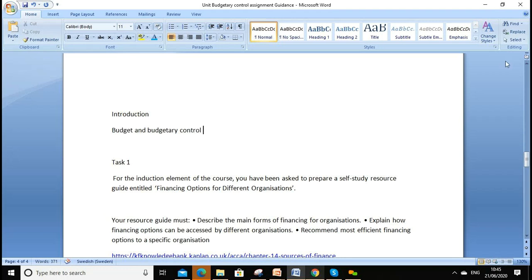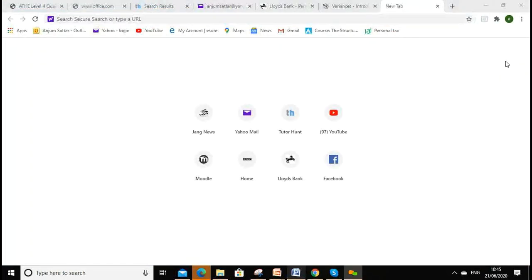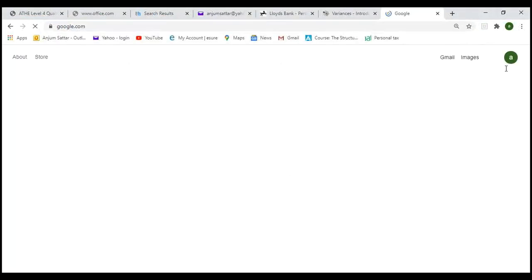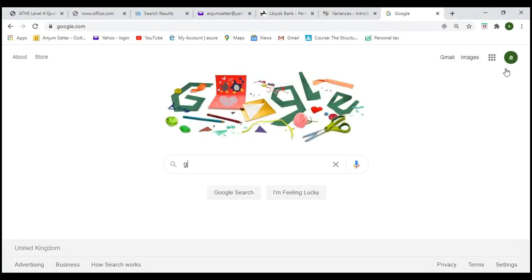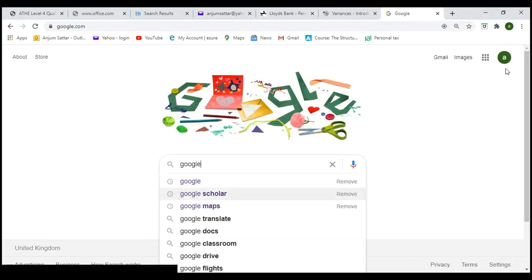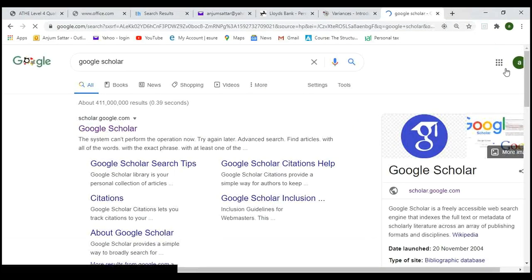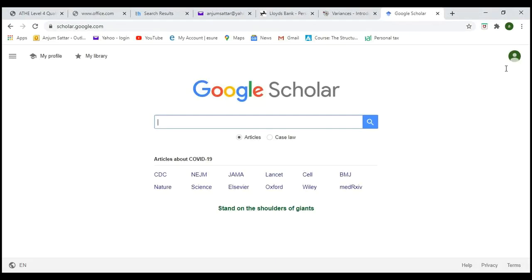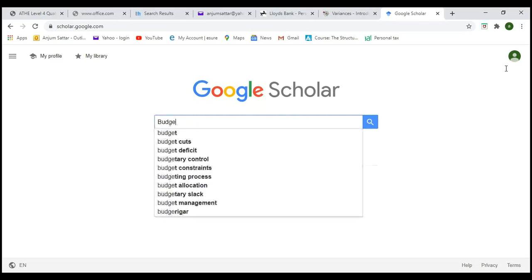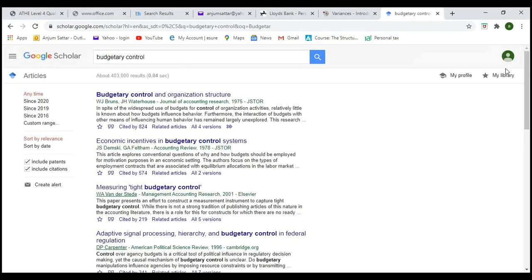If you want to find some good words, I'll give you a few tips on how we can look around and find them. A couple of you may have used Google Scholar. Type the words Google Scholar and you will be on the Google Scholar page. Click there, and now type the words budget, budgetary control. Okay, we'll click there.